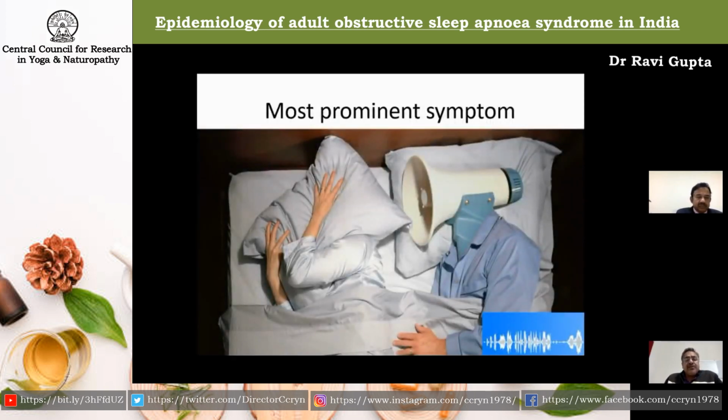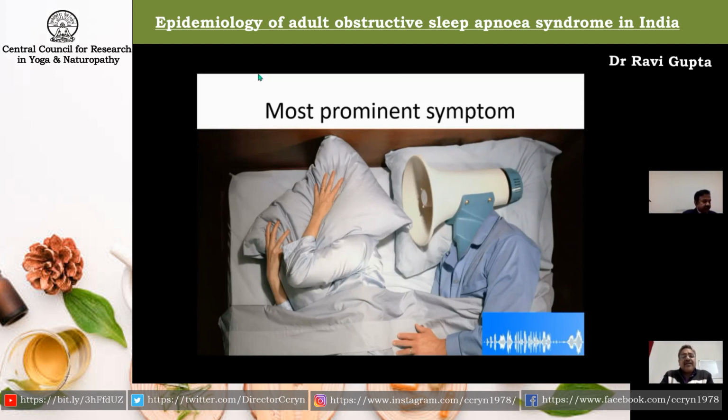The most prominent symptom that the patient and the bed partner complain of is snoring. As you can see here, the bed partners are usually the sufferers and the patients are the troublemakers, and they snore loudly. On the right side, lower point, it's a graph of the snoring.